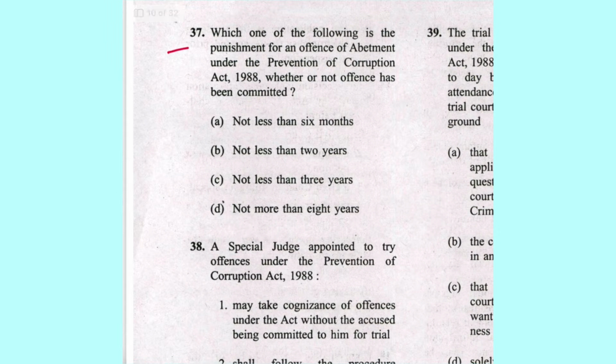Next, 37. Which one of the following is the punishment for an offence of abatement under Prevention of Corruption Act, whether or not the offence has been committed? Not less than 6 months, or 2 years, or 3 years. Not less than 3 years. C is the answer. This is mentioned in section 12 of PC Act.